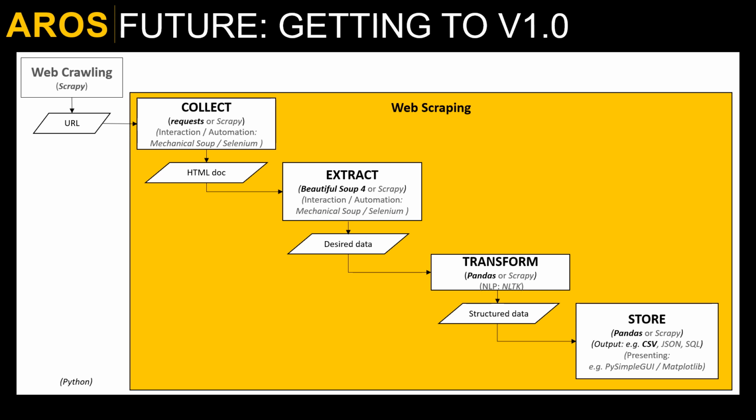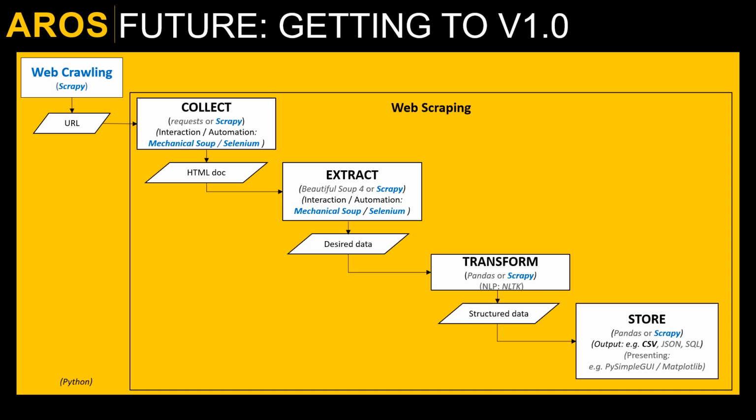Versions 0.1 through 0.4 look like this. To move towards a production-ready version 1.0 requires a range of other actions. Technically, for scalability, performance, and medium-sized projects, Scrapy is better. It can also handle web crawling pages instead of a URL list, and can schedule crawling during non-peak hours or rate limit. By default, the latest versions of Scrapy respect robots.txt policies.